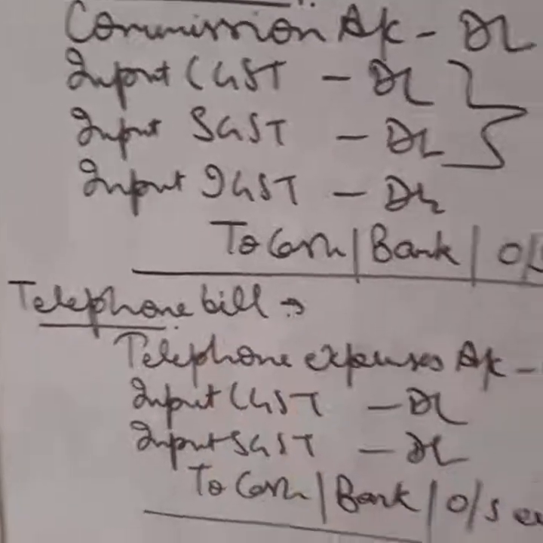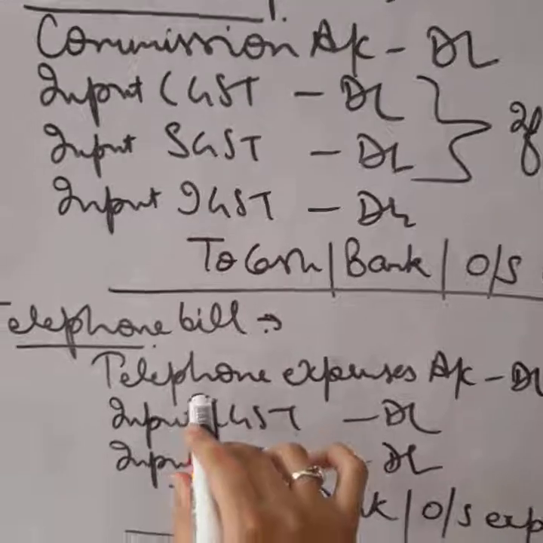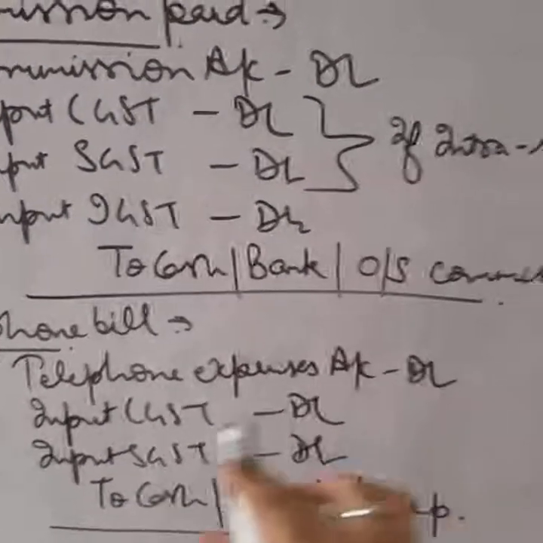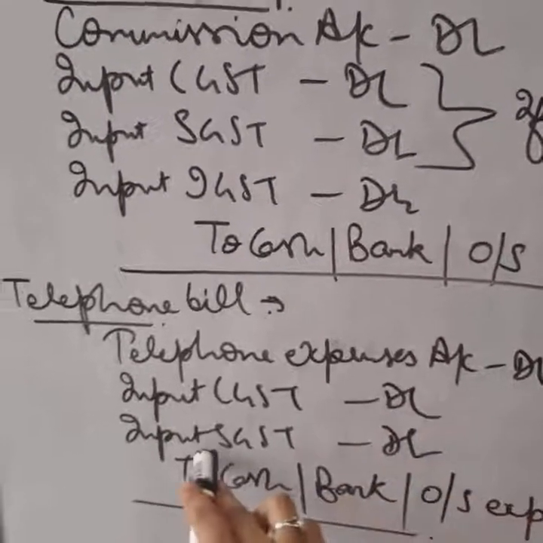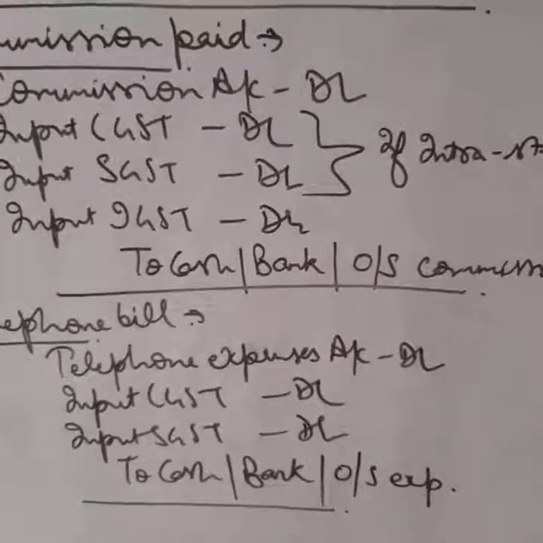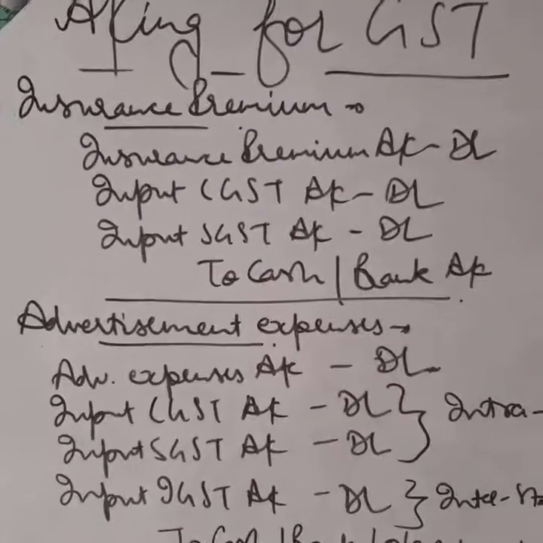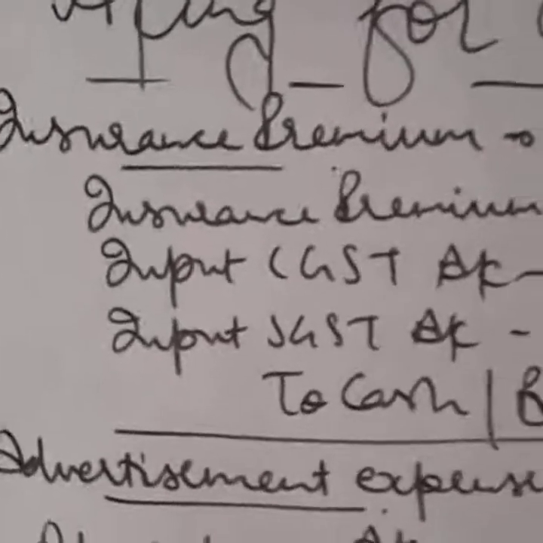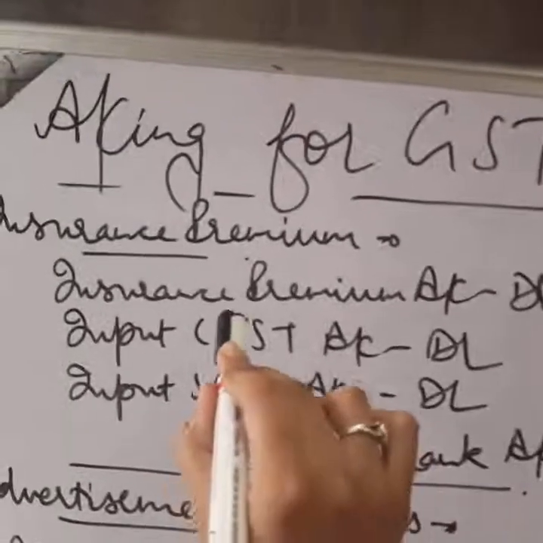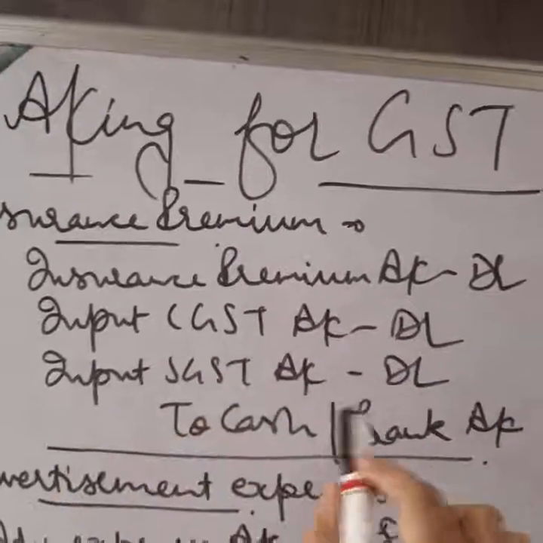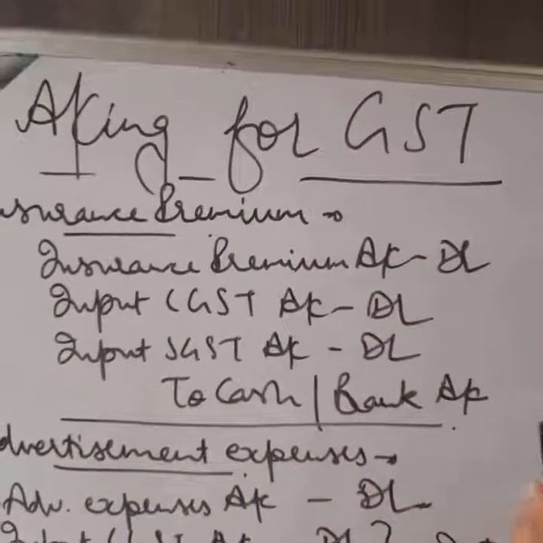Next is telephone bill. It is also an expense. So telephone expenses debit, as all expenses and losses are debited. Input CGST debit, input SGST debit, to cash, bank or outstanding expense. Now the next is insurance premium. It's also an expense for the business. So whenever insurance premium is paid, it is debited. Input CGST debit, input SGST debit to cash or to bank.